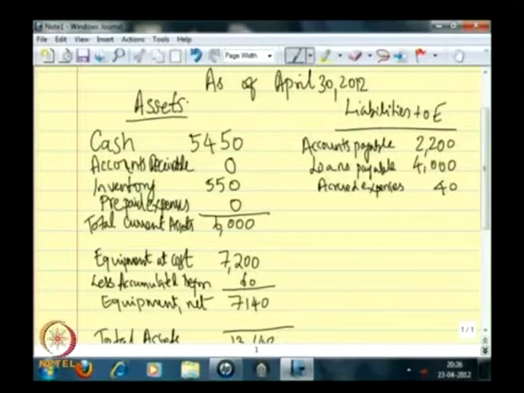So, till such time this will be a liability. So, next month when you do the closing entry, it would be 80, because the monthly accrued interest expense is 40.